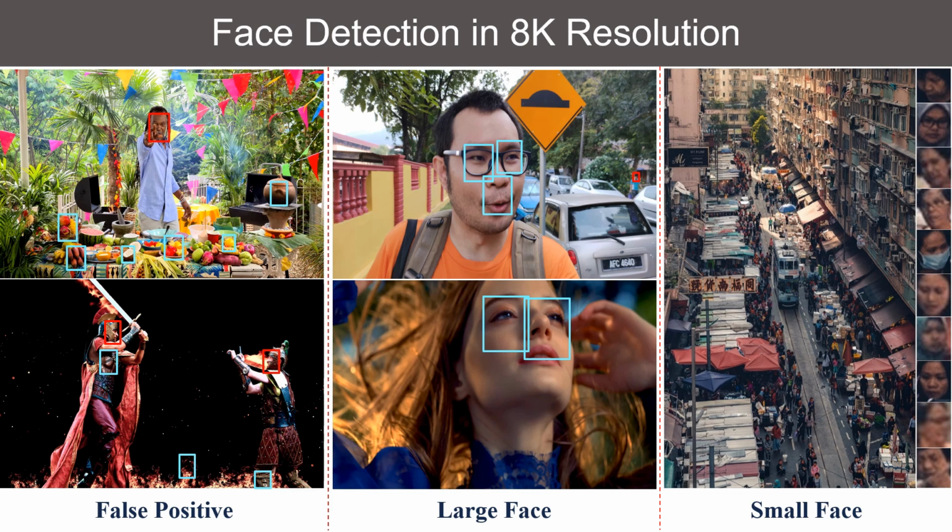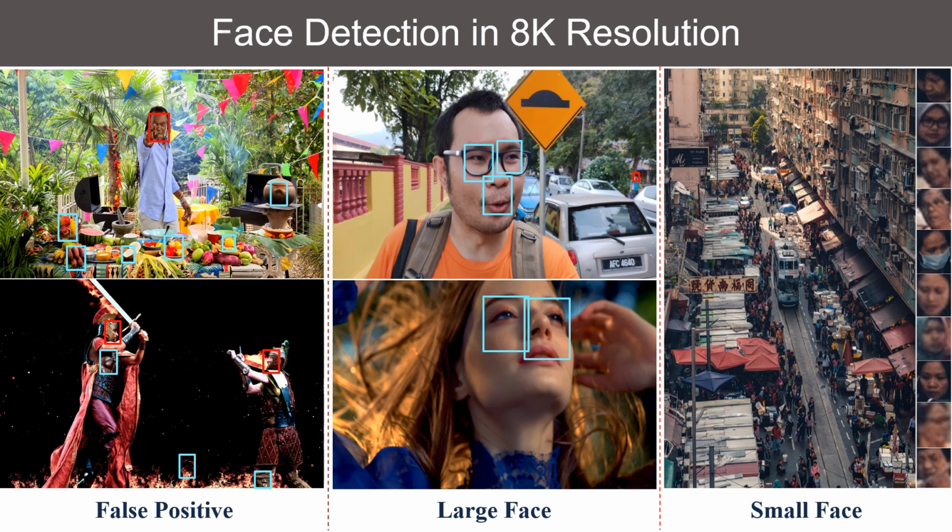support for higher resolution face detectors. Recent smartphones can record a video in 8K resolution. But many of the existing face detectors still fail due to three main issues. First, a larger resolution increases the chance of generating false positives. For example, some objects, when enlarged, become the same size as face, and it confuses the detector.